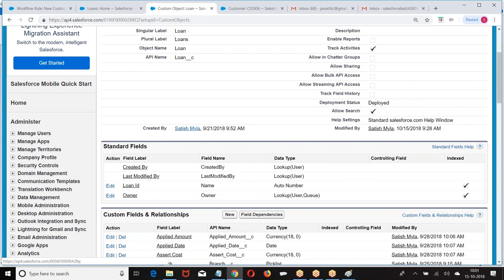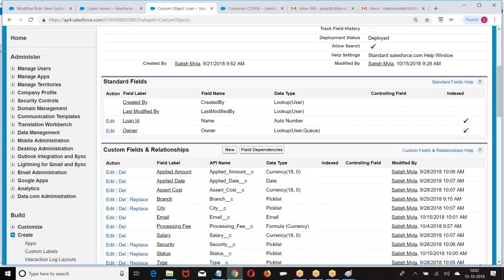Whenever you create a new loan application, when a new loan application is received, automatically the customer has to get an alert: we have received your application with the following data, it is under processing state. Then automatically the status should be pending. The manager has to receive an email and a task: start doing a background verification within 3 days. This is my requirement. Are you getting my point?